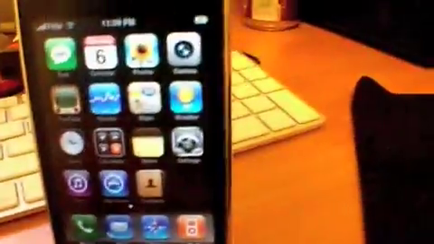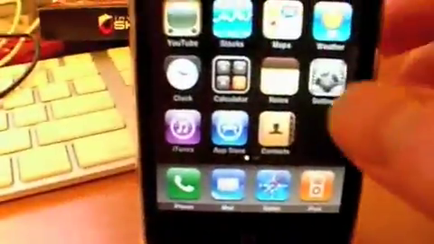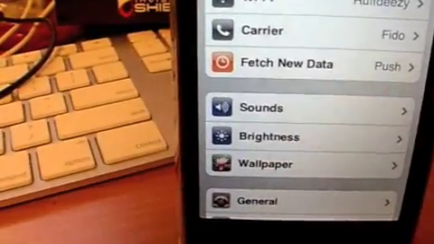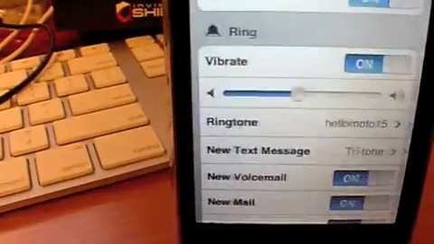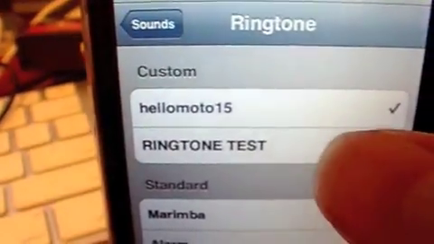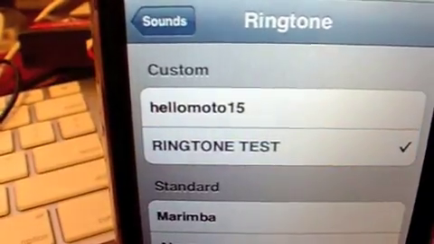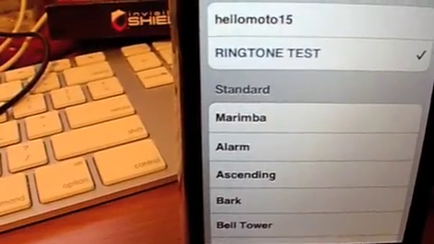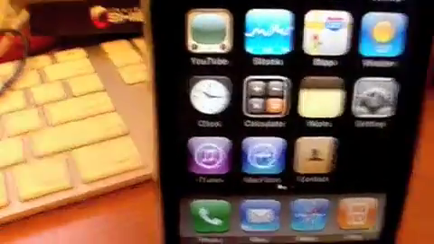Okay, so here's our iPhone. Now we are just going to go into settings, Sounds, Ringtone, Ringtone test. So that's our new ringtone.